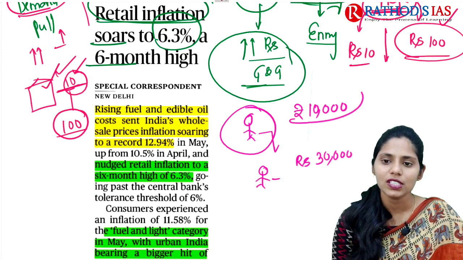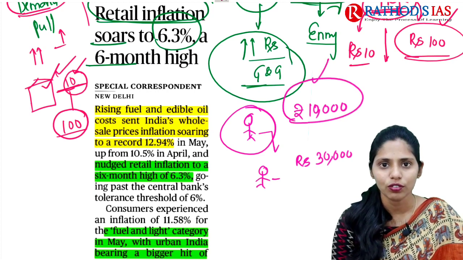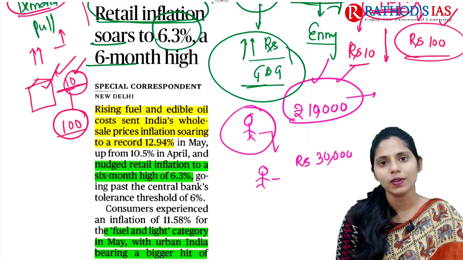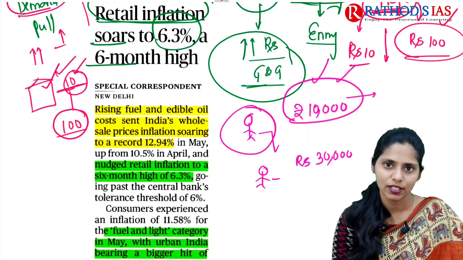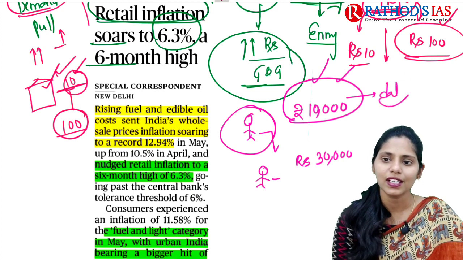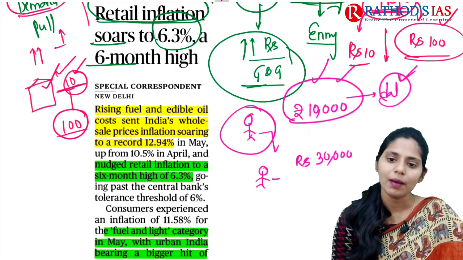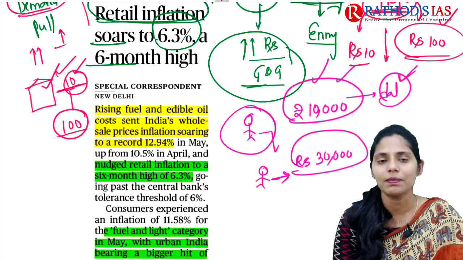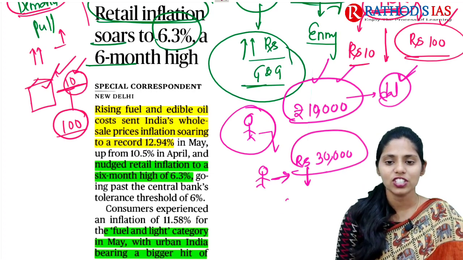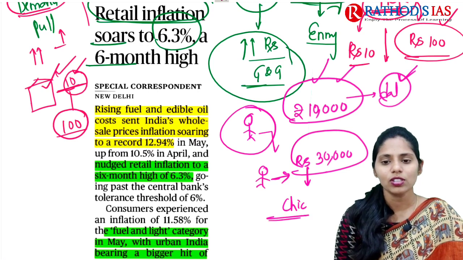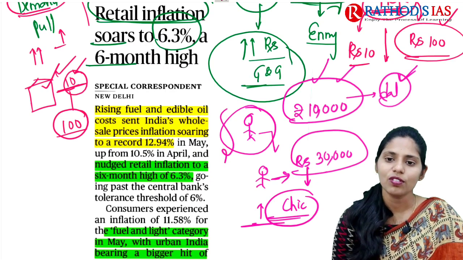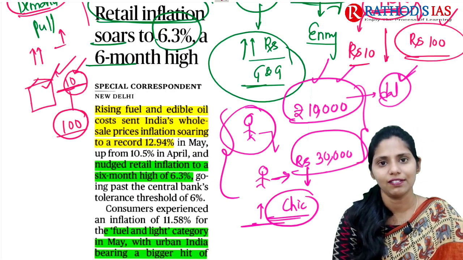Earlier with 10,000 rupees, he needed to pay rent for his home and take care of his children, so he mainly took low quality food, for example dal. But when his salary increased, he will move to ordering chicken now. Because of this, whenever there is an increase in demand for chicken, automatically the price will rise. This type of inflation is called built-in inflation.